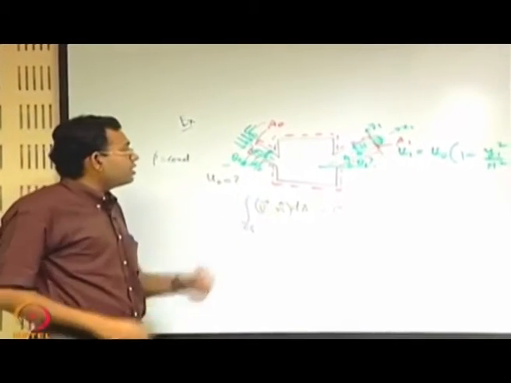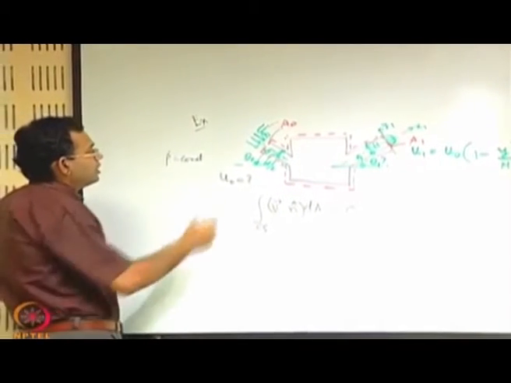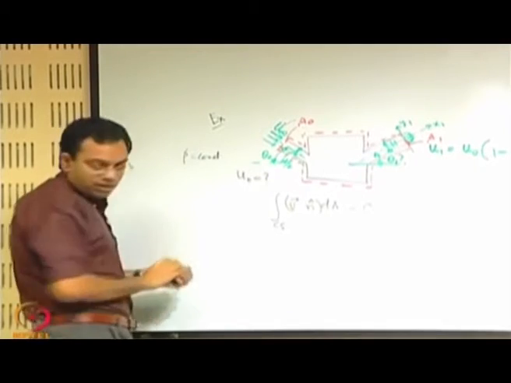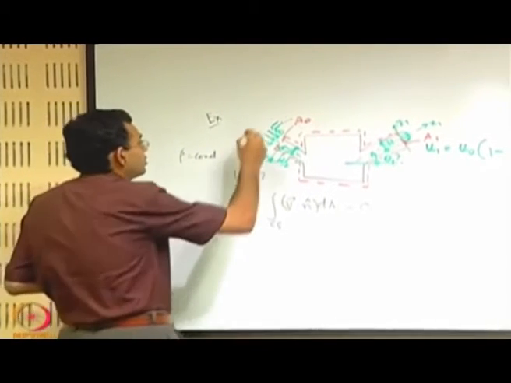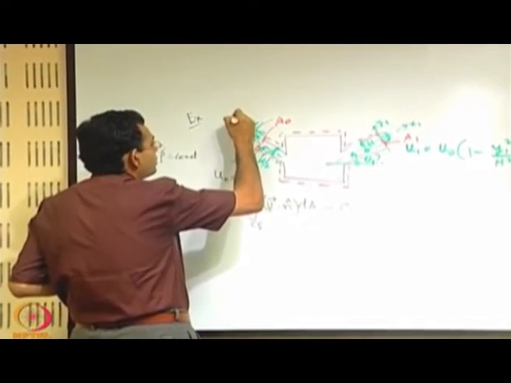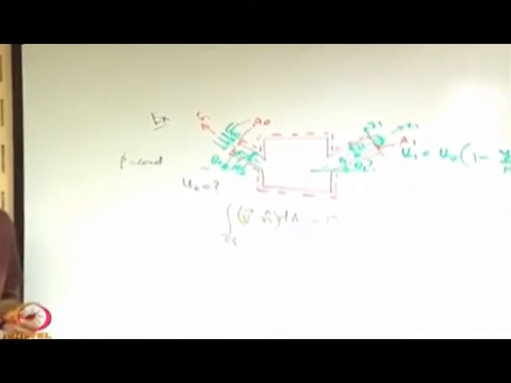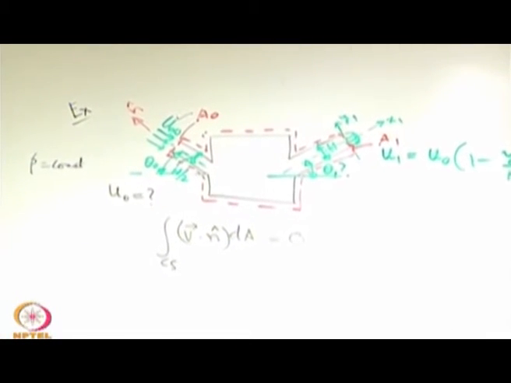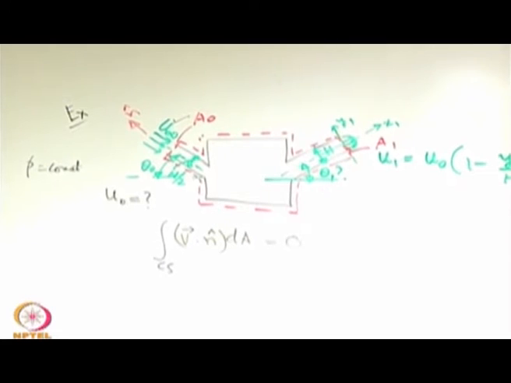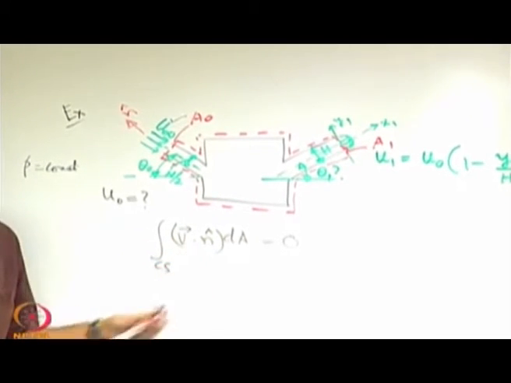When you write v dot n, you have to keep in mind the direction of n along this surface. The direction of n is opposite to v, right. So, v dot n will give the minus of the magnitude of v.